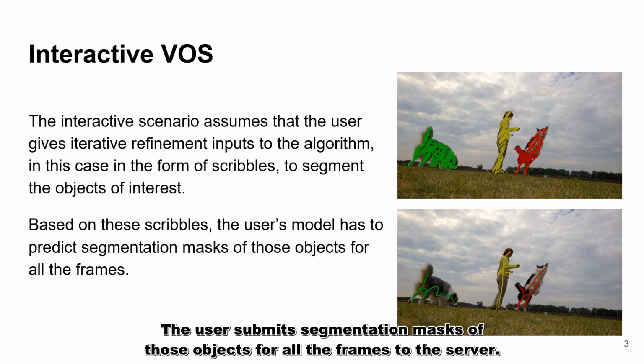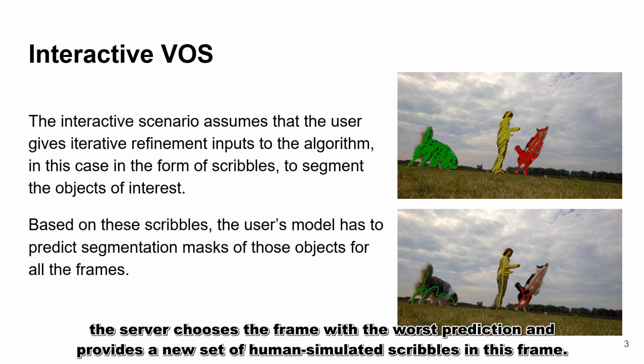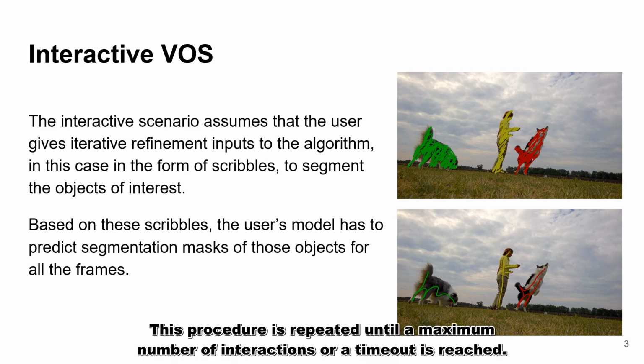The user submits segmentation masks of those objects for all the frames to the server in each of the subsequent interactions, from a list of frames specified by the user. The server chooses the frame with the worst prediction and provides a new set of human simulated scribbles in this frame. This procedure is repeated until a maximum number of interactions or timeout is reached.